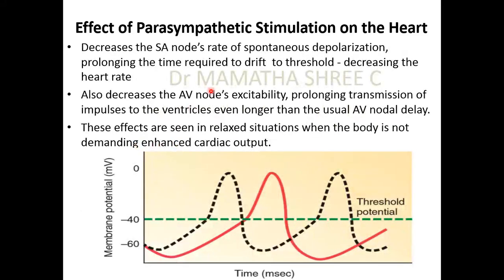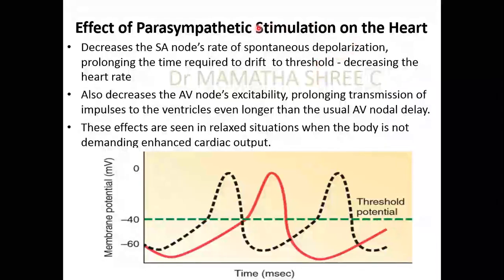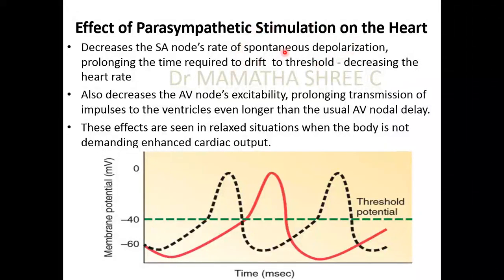Therefore, the spontaneous depolarization is going to go lesser, and hence the time required to reach the threshold levels is going to increase, resulting in a delay in the rate, meaning there's also a delay in the AV nodal excitability and the transmission to the ventricles.